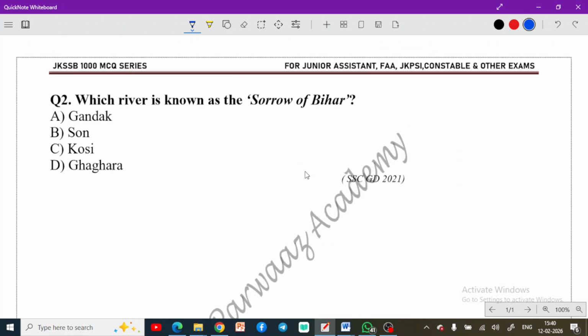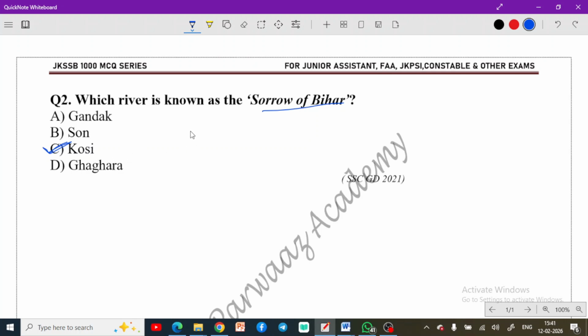The next question is: which river is known as the Sorrow of Bihar? This is a well-known fact that the Kosi River, due to its course changes and all those factors, causes flooding in Bihar. This is the reason why we call it the Sorrow of Bihar. So this is an important fact.